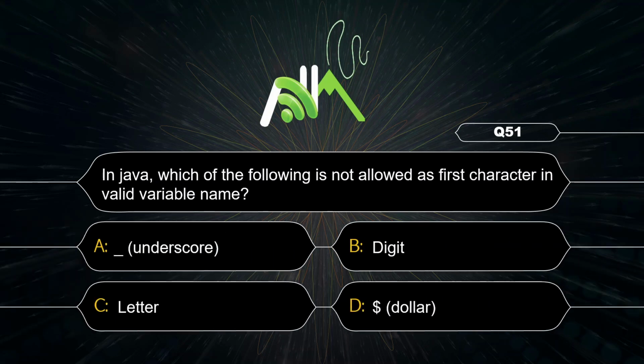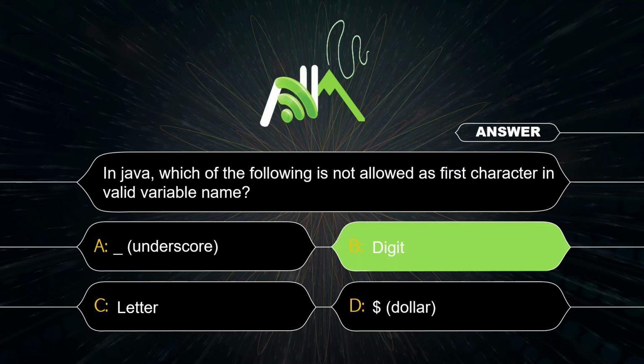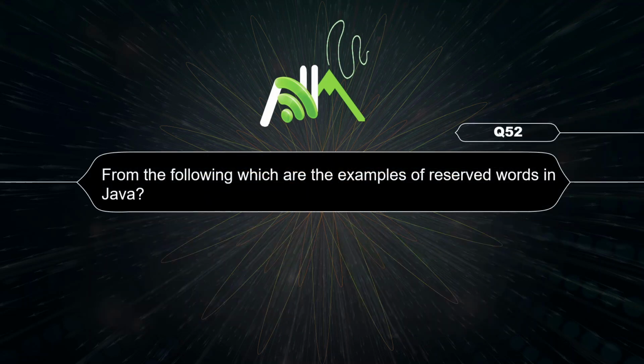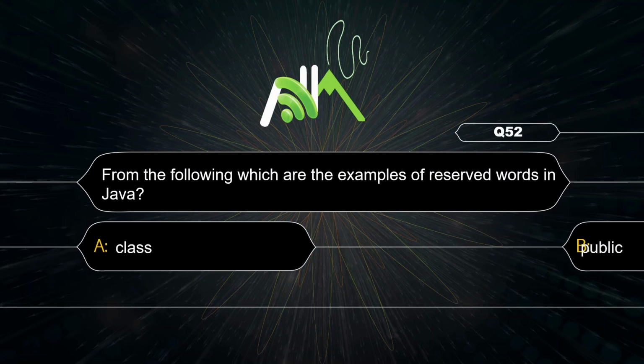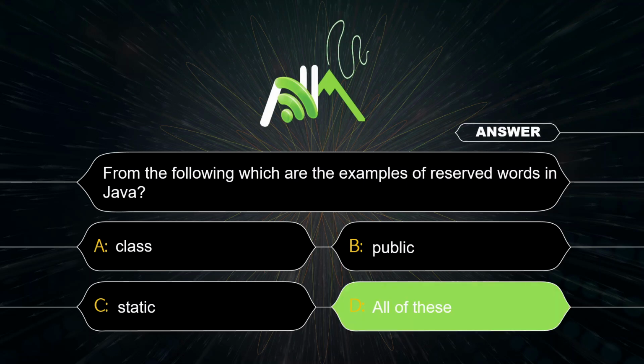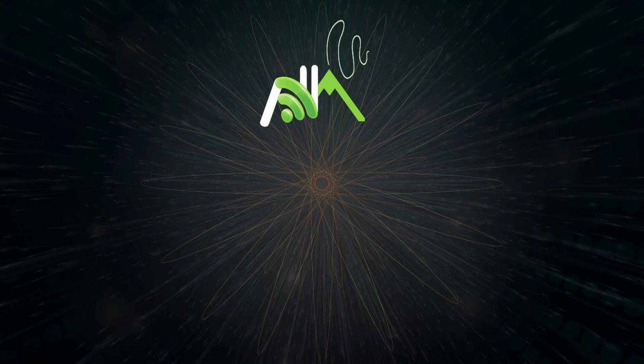Which of the following is not allowed as first character in variable? That is digit. Option B. Example of reserved word. Class is there, public is there, static is there. All of this.